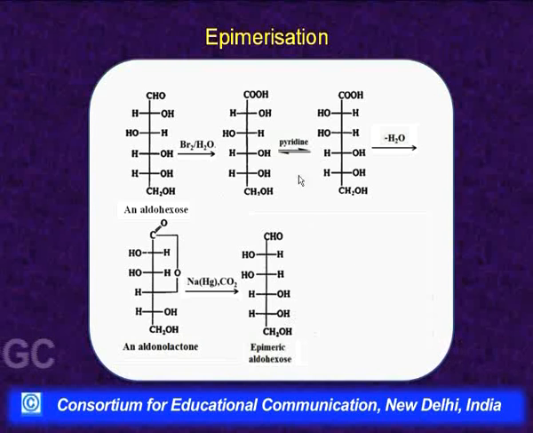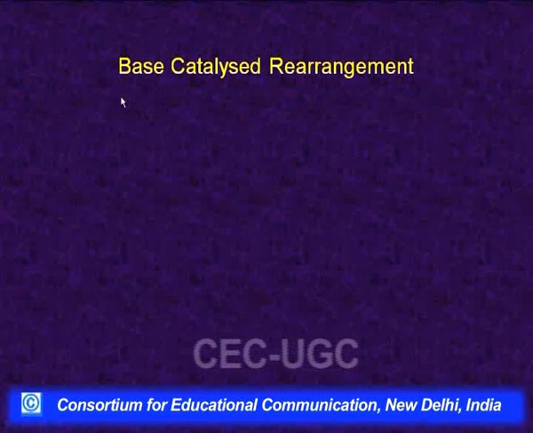Now, next let us take up how this rearrangement occurs in alkaline medium. The same rearrangement gives us the answer to the question of why ketonic compounds, that is ketohexoses, give the Tollens test as well as the Fehling test. Remember that both these tests, the Tollens test as well as the Fehling test, involve an alkaline medium.